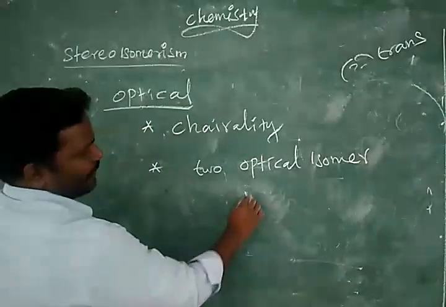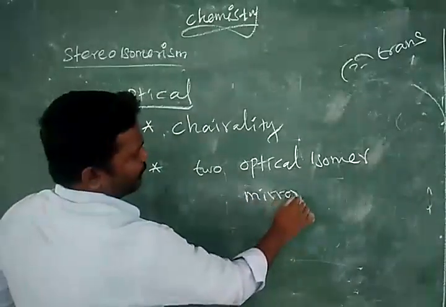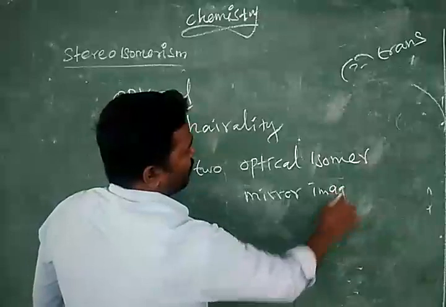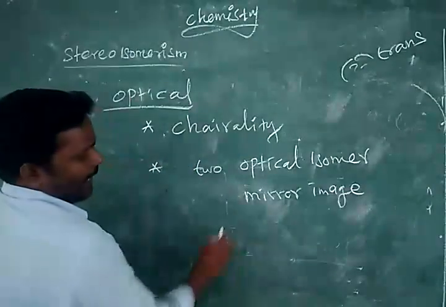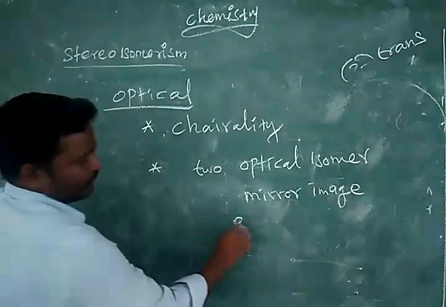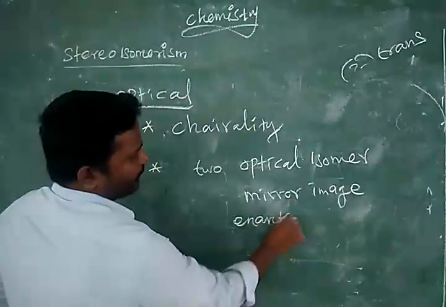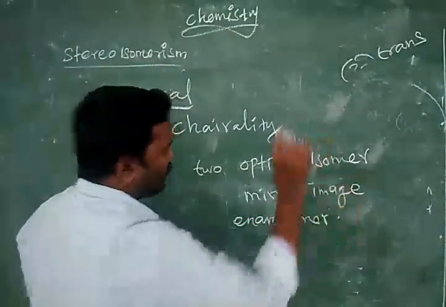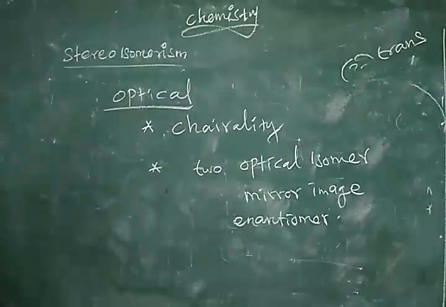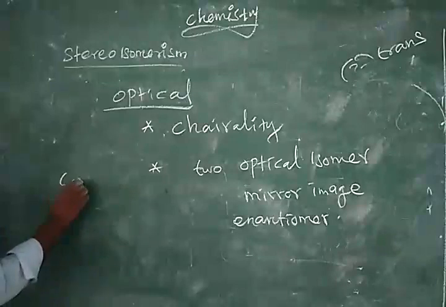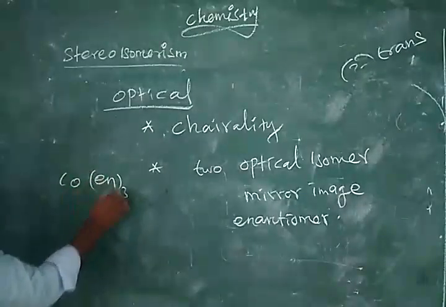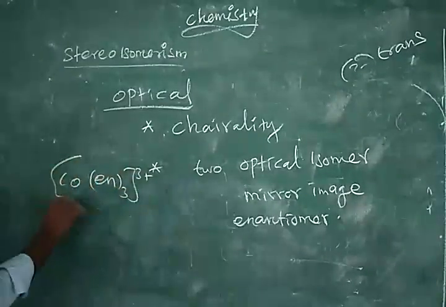One is the mirror image of the other, means we can say they are enantiomers. So what do you mean by mirror image? Let us take one example. Cobalt en 3, 3 plus.